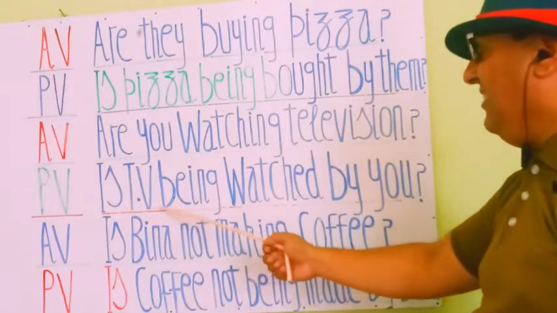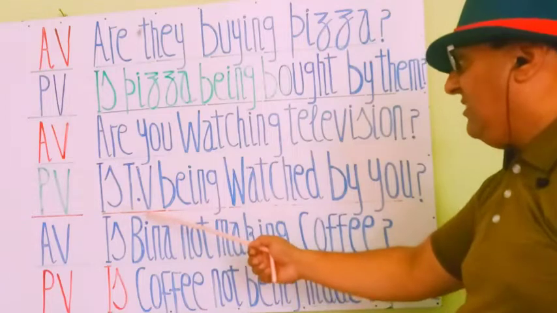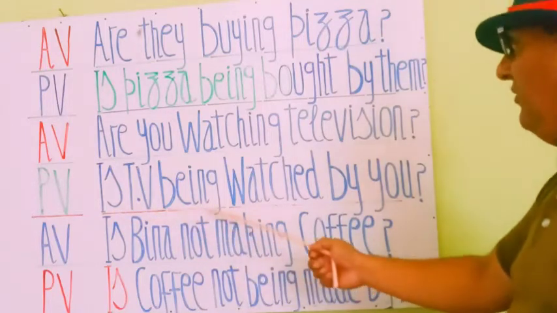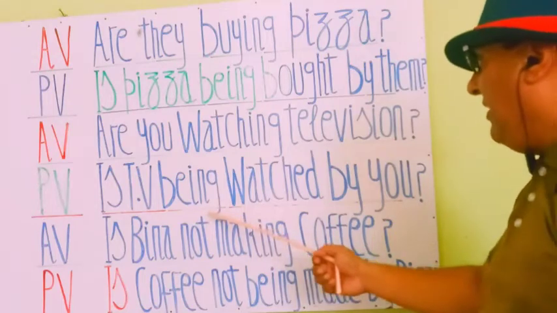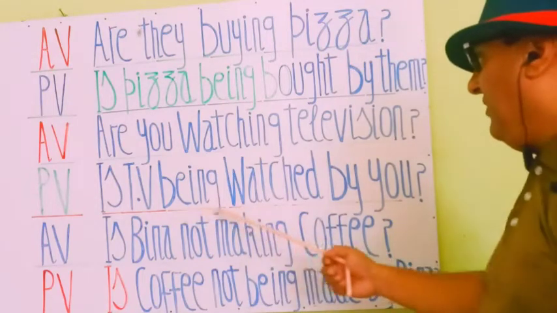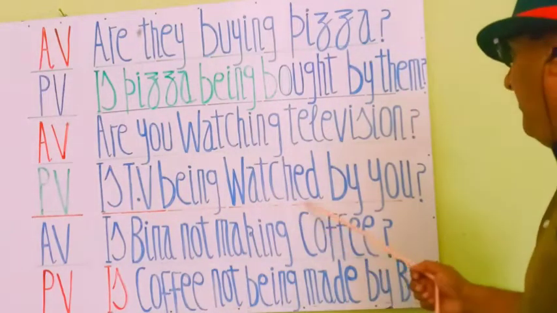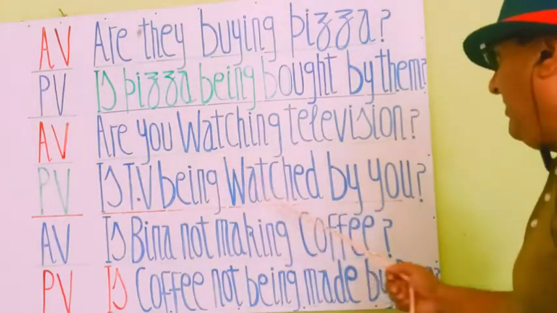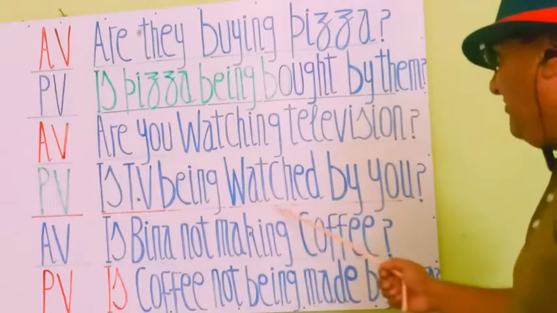TV is a singular noun, so we will add is to make a questionary statement. So is TV. Now we will add being to show the continuity of verb: is TV being watched. And now third form of verb, watch is watched. In passive we have to write the third form of verb, so that is watched.